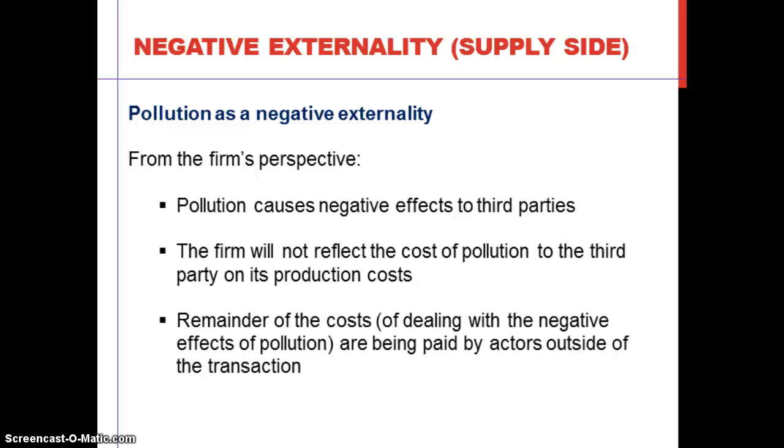So let's assume that the farm which produces steel causes pollution, and pollution causes negative effects to third parties. For instance, they might bring dirty air, or some of us might become sick. Also, they might pollute the sea, and then fishermen might face a shortage of fish, and then they might lose profits.